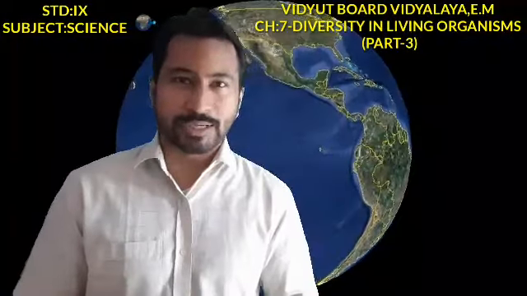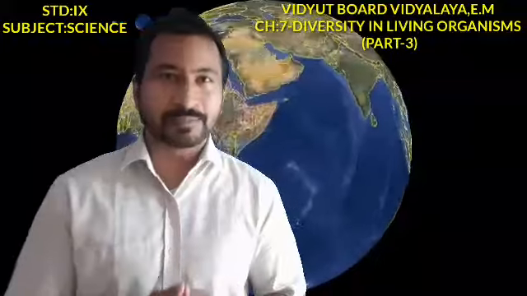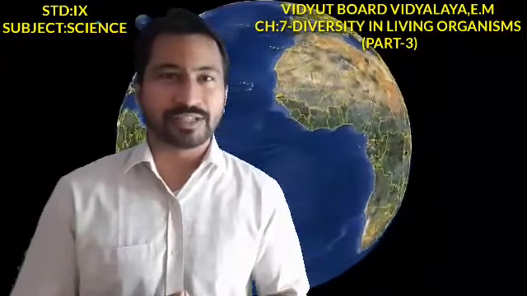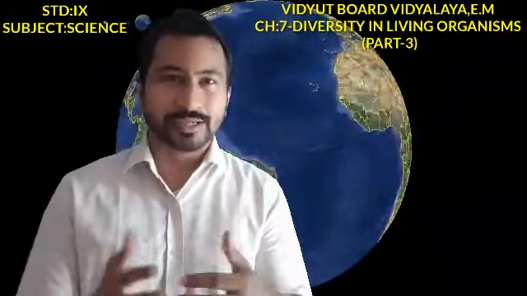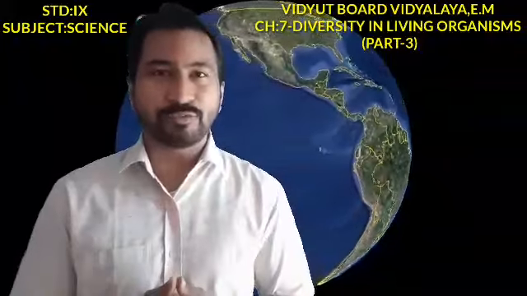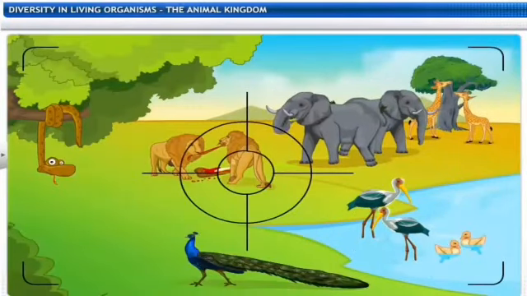Hello students, welcome to the third session for 9th standard science dealing with the chapter the diversity in the living organisms. Up till now we have discussed very well the hierarchy of the living organisms, the classification and the evolution, the various forms of classification, Whittaker's 5 kingdom classification and the Plantae. Now today our main focus of attention is on the Animalia, that is the kingdom animals and its various phyla and classes.